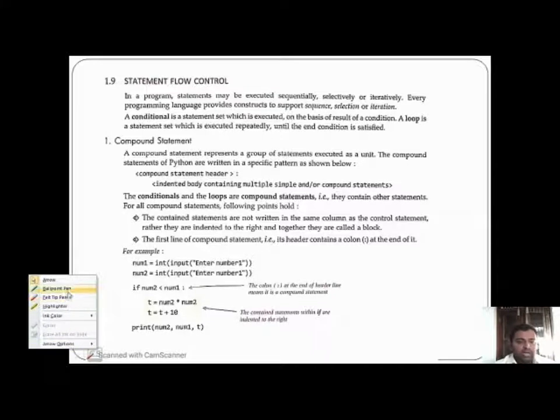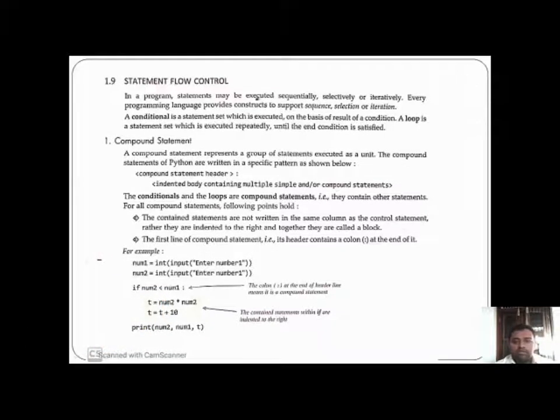In loops, a statement is executed repeatedly until the condition is satisfied. So first of all is the compound statement. What is a compound statement? A statement that represents a group of statements executed as a unit.